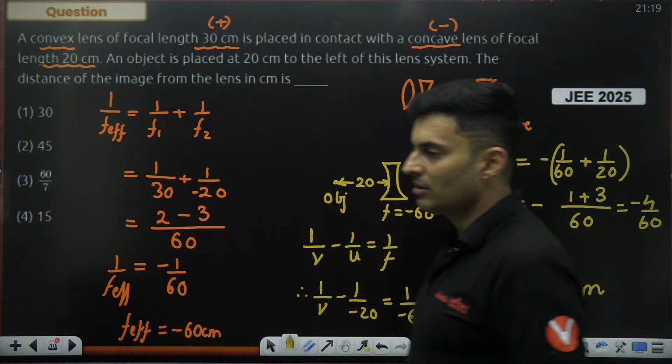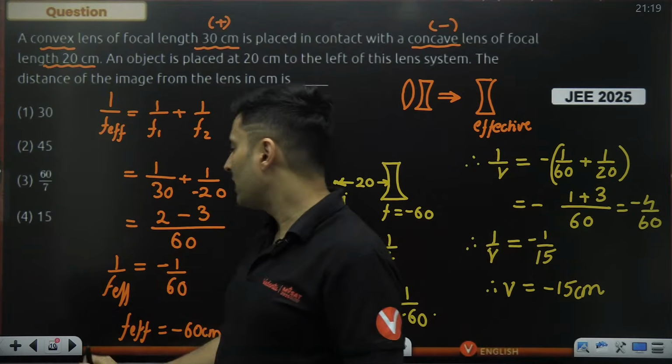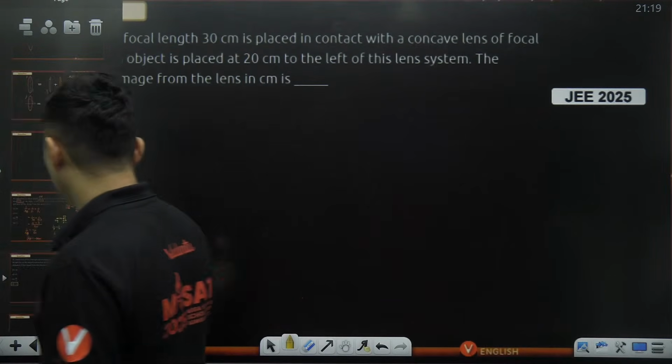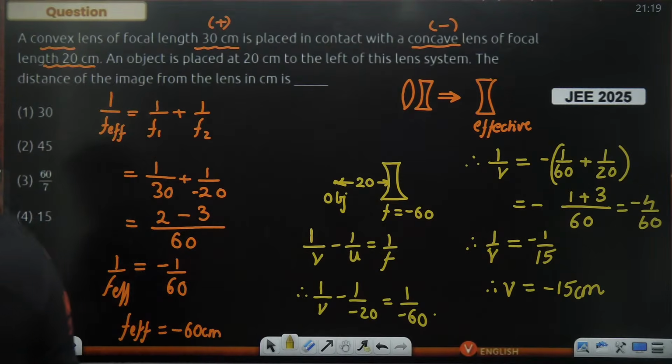So the image distance will be minus 15 centimeters. They have just asked for the absolute distance. So the answer will be option number 4, 15 centimeters. No, it is not option A. It is option number D.